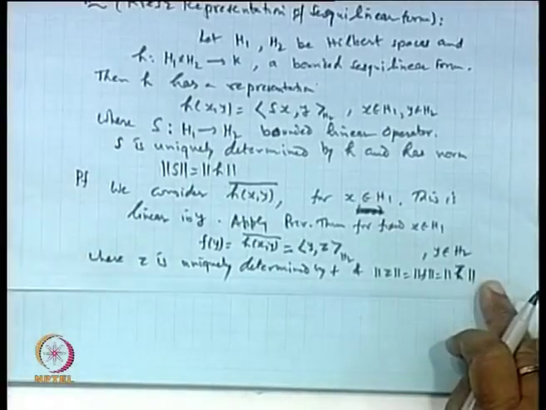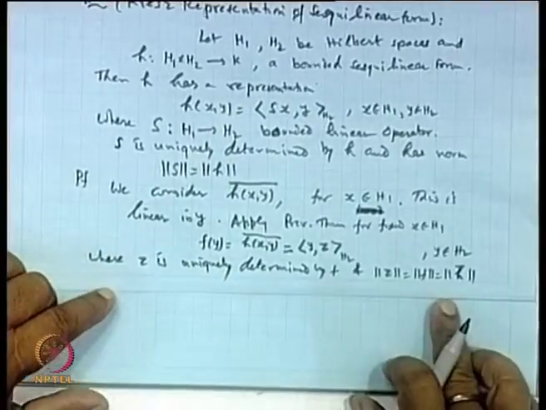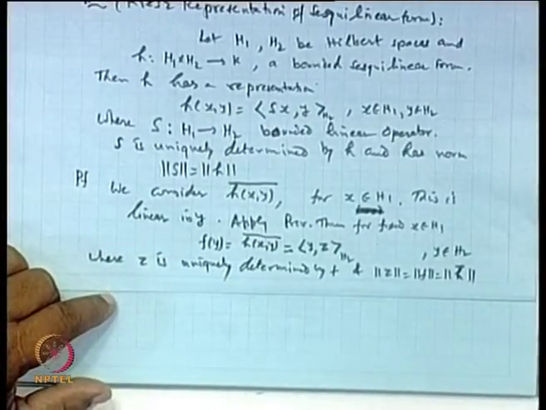But the norm of h bar is the norm of h, okay? Is it clear or not? It is uniquely determined and the norm is clear.